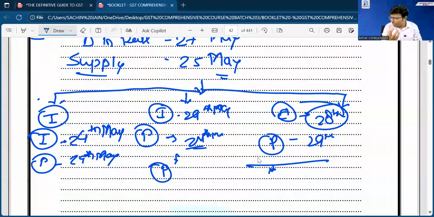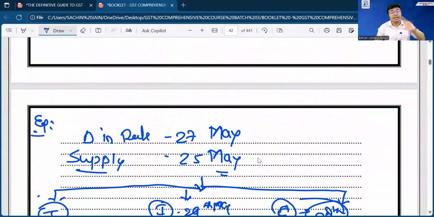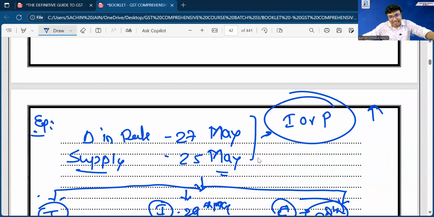Now, sir, can you provide any golden principle so that we can memorize? Yes, definitely. Whenever there is a situation in which supply has been made before the change in rate of tax, and your client comes to your office and says that, sir, in this particular product the rate of GST has been changed by the government from 27th of May and I made the supply on 25th of May, in such a scenario your one-line principle is: whatever your scenario, invoice or payment, whichever is earlier, will be applicable.